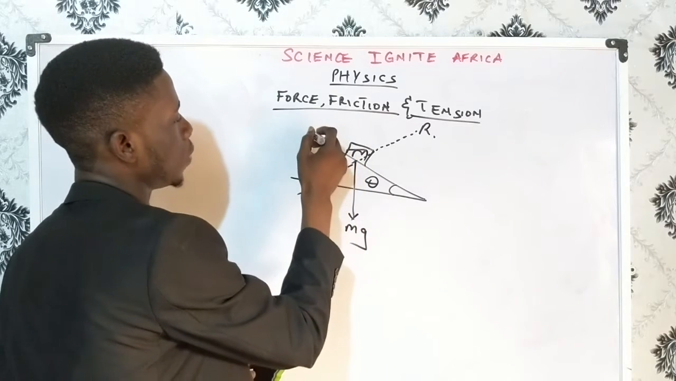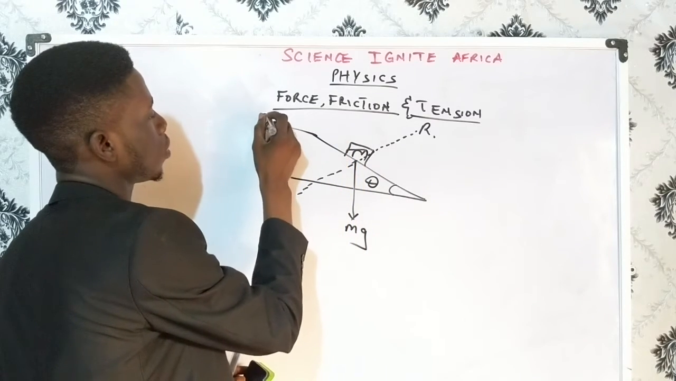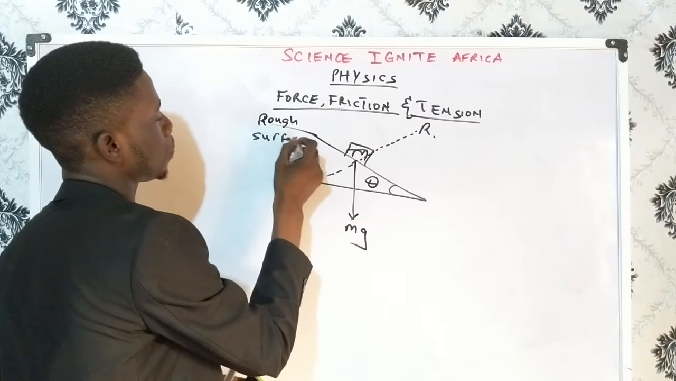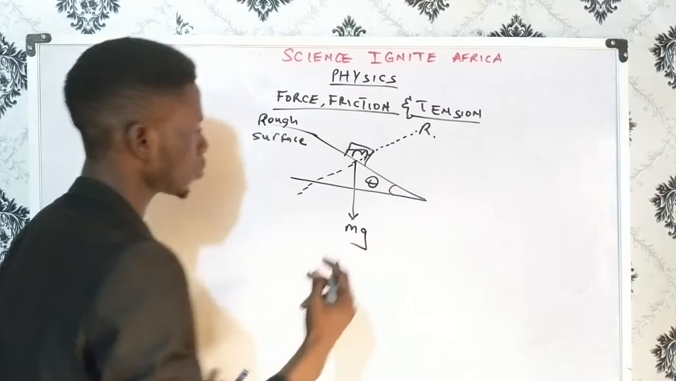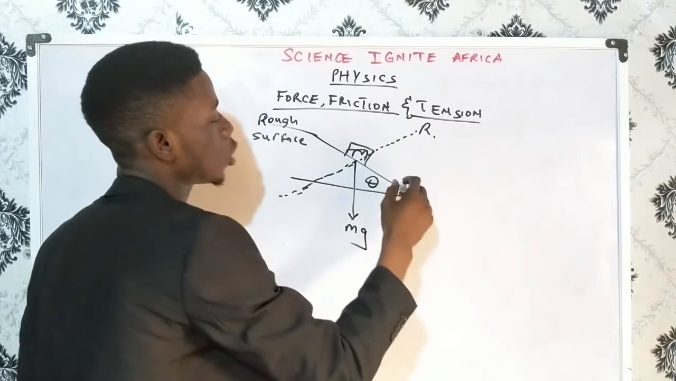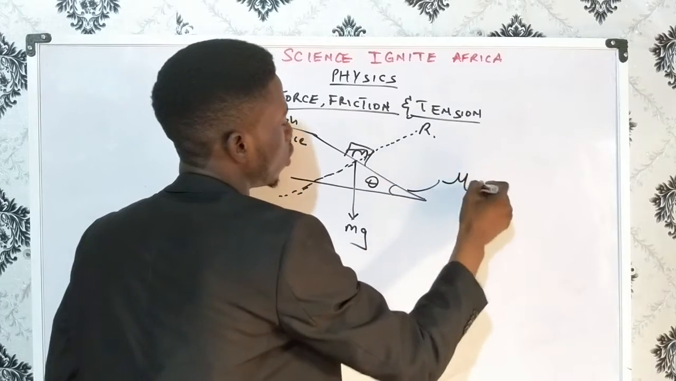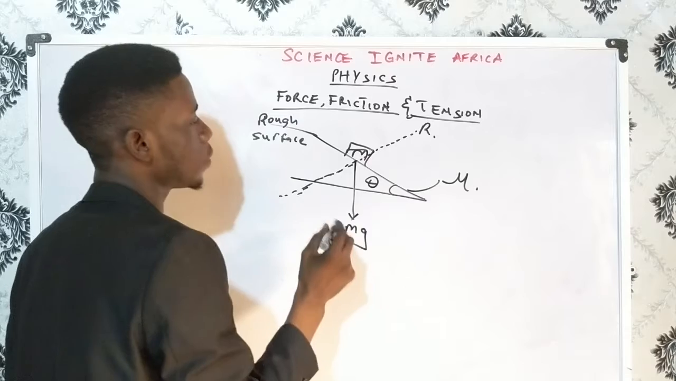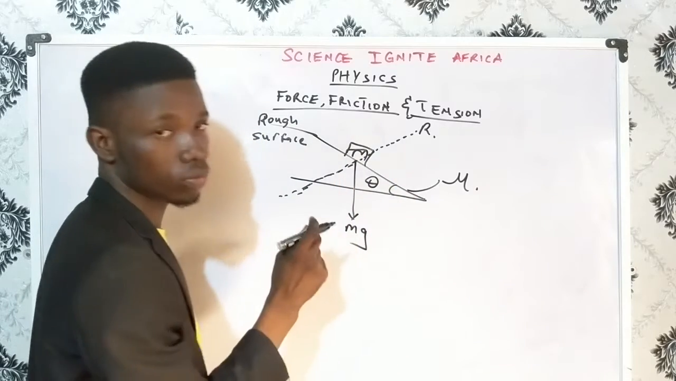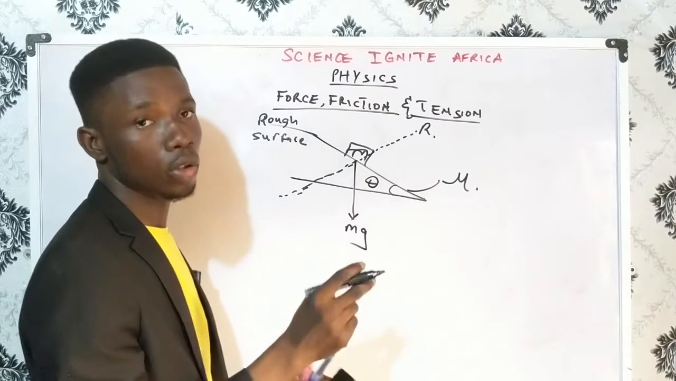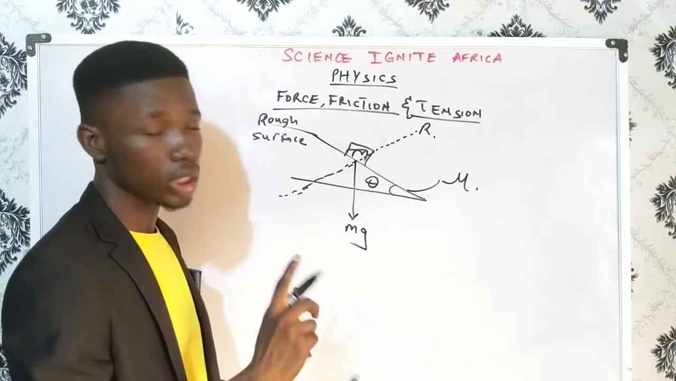Now let's take note of this very well. Firstly, this is a rough surface. Now this is inclined at an angle theta. Of course, this is a rough surface, and there will be a coefficient of friction there. Now what happens is, if this thing would slide down, normally it can slide down without anybody applying any force on it.